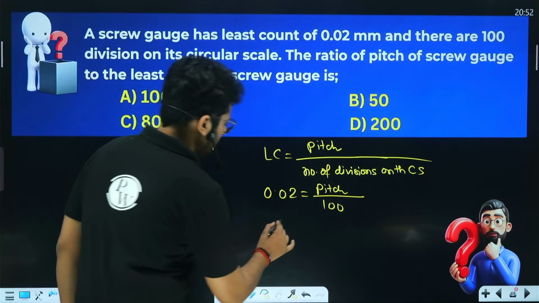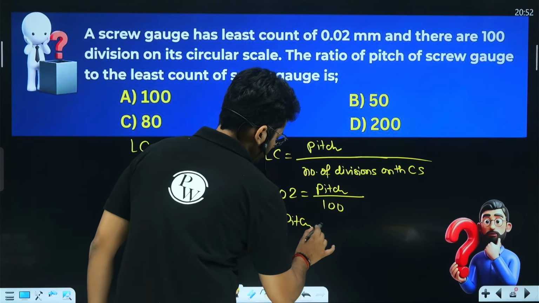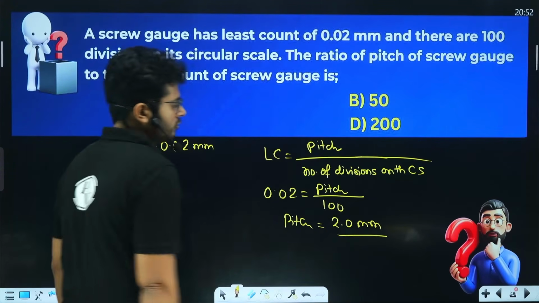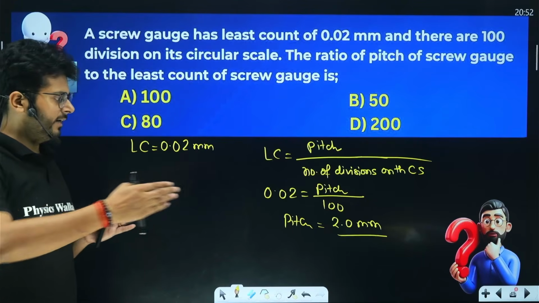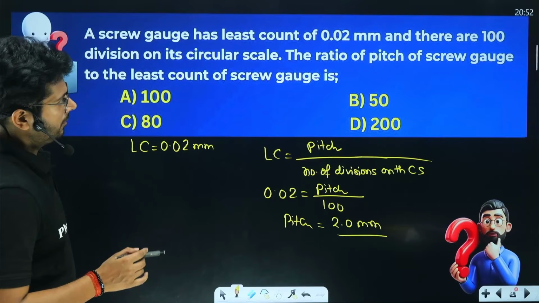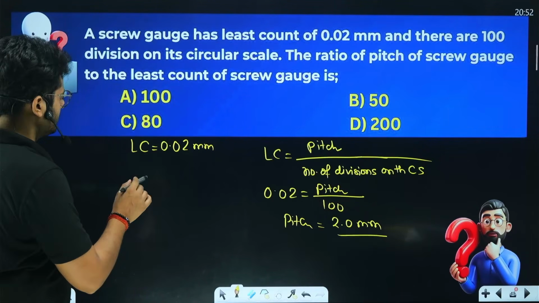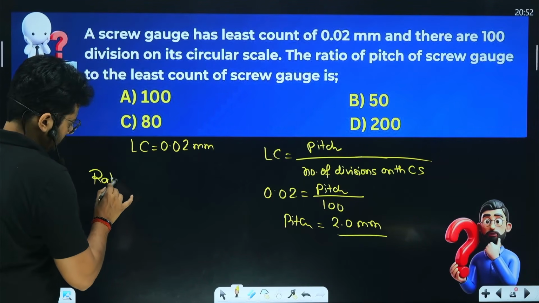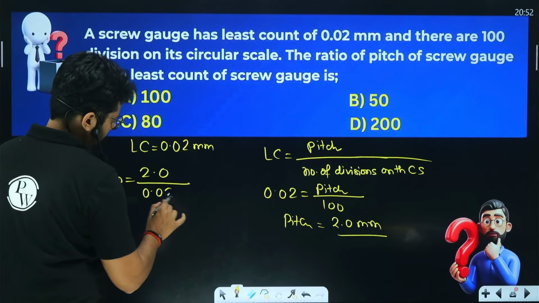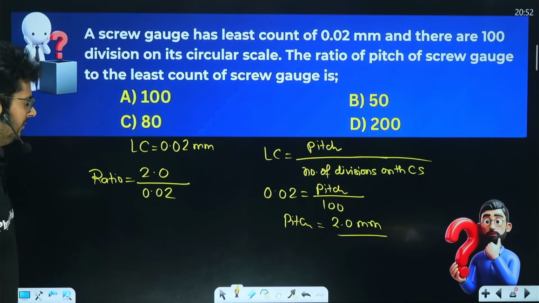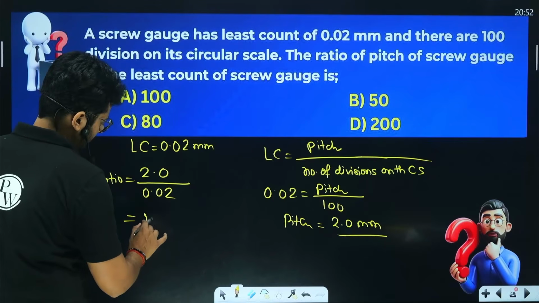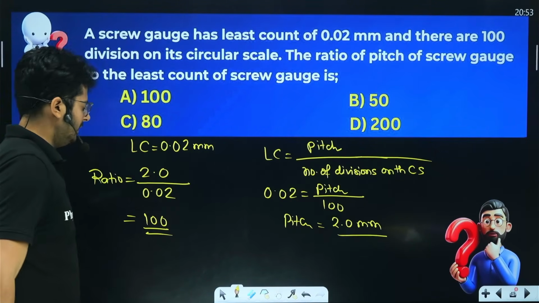So what is going to be the value of pitch? Pitch is going to be 2 mm. In one full rotation, it will move ahead by 2 mm, right? You have to find the ratio of pitch of the screw gauge to the least count. So the ratio is pitch of the screw gauge upon the least count. This ratio can be easily figured out, right? 2 upon 0.02, so you have 100. This ratio will come out to be 100.